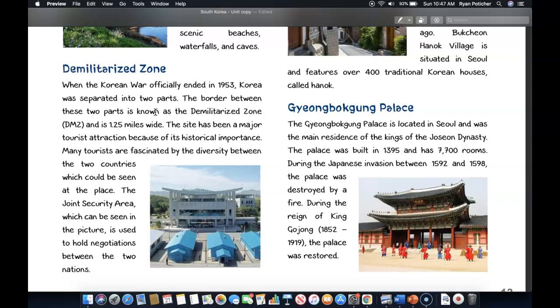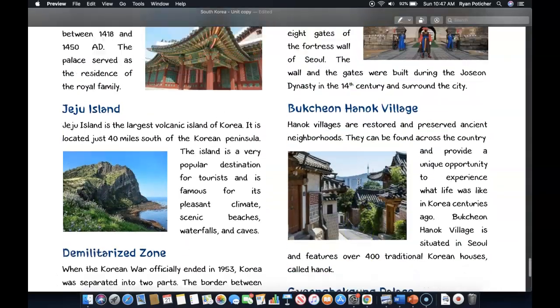Down here is the demilitarized zone. When the Korean War officially ended in 1953, Korea was separated into two parts. The border between these two parts is known as the Demilitarized Zone, or the DMZ, and it is 1.25 miles wide. The site has been a major tourist attraction because of its historical importance. Many tourists are fascinated by the differences between the two countries, which can be seen at the place. The joint security area, which can be seen in the picture, is used to hold negotiations between the two nations.